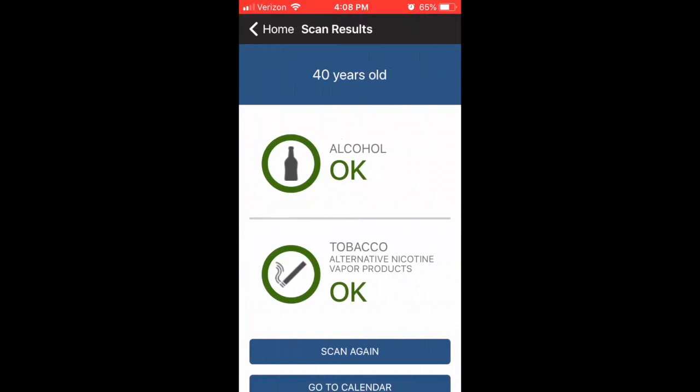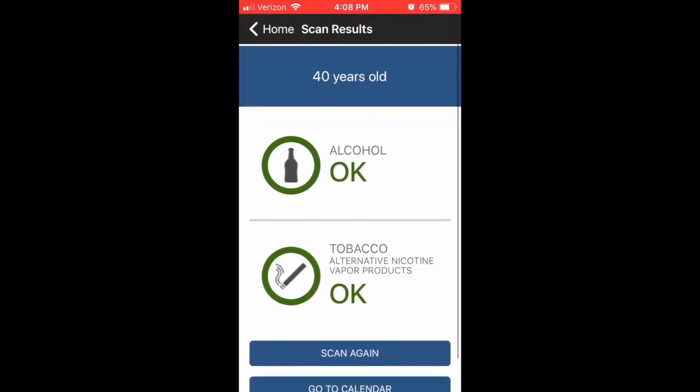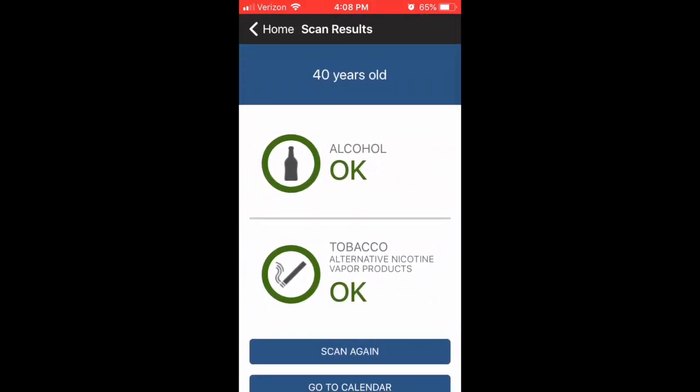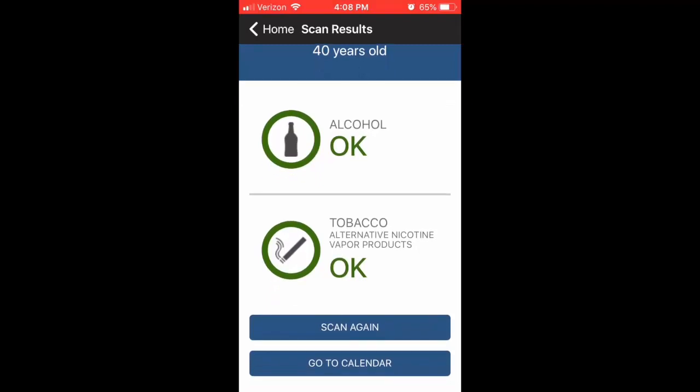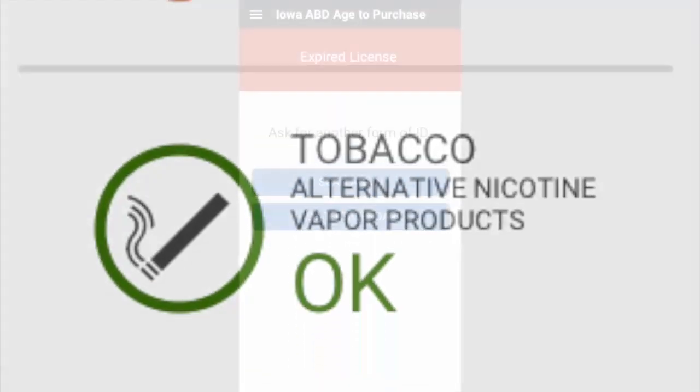The scanner scans the ID and parses it based on the 2016 AAMVA driver's license and ID card design standards in order to calculate the individual's age and provide the client with the information they need to track regarding the app's use. In the case that the ID is valid, the app results in a clear indication that the individual is old enough to purchase alcohol and tobacco. If they were not old enough, a red indicator would display that they're not.